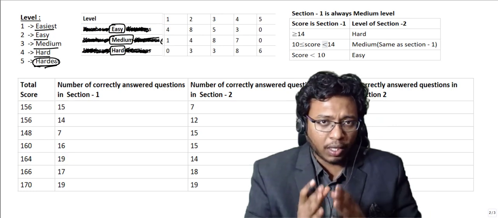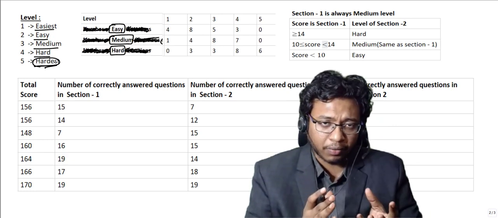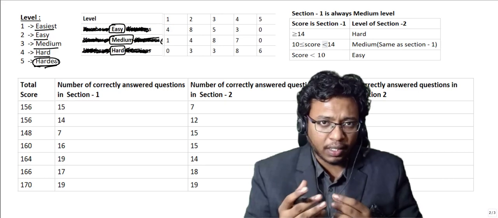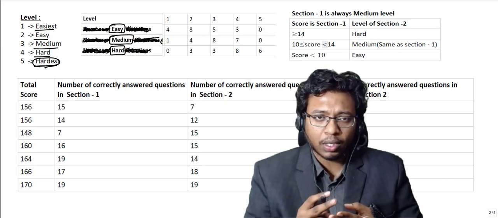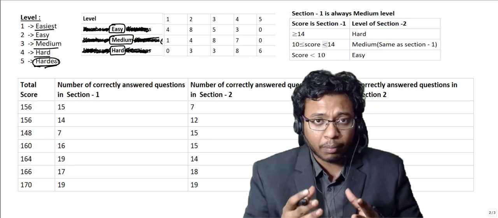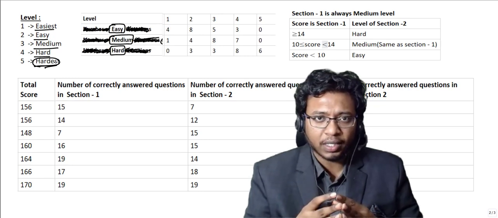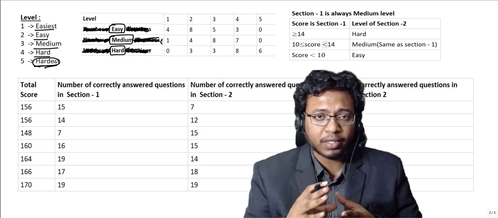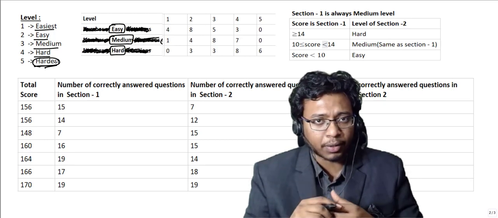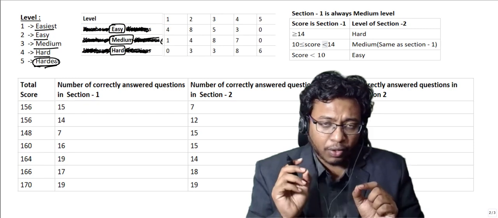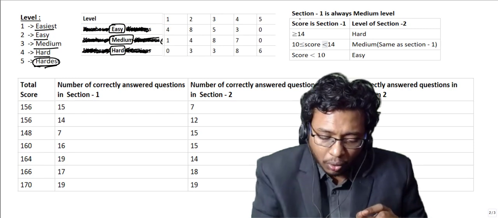Now, you have 5 levels of questions. Secondly, you have 2 sections: section 1 and section 2. Your GRE math or verbal is sectional based, so your difficulty level is based on the section, not question to question. It is sectionally adaptive. Your first section is always medium level.